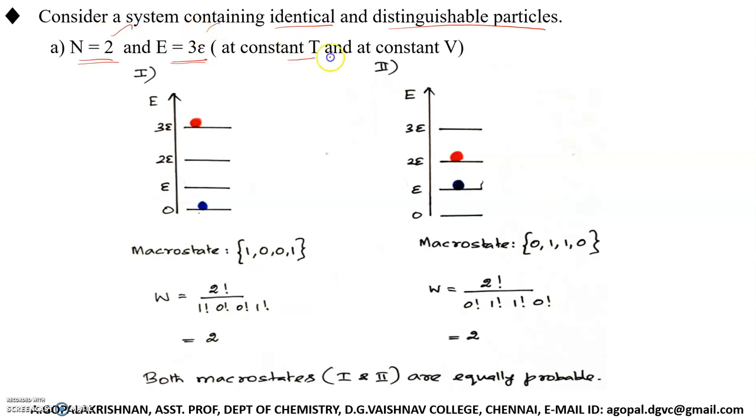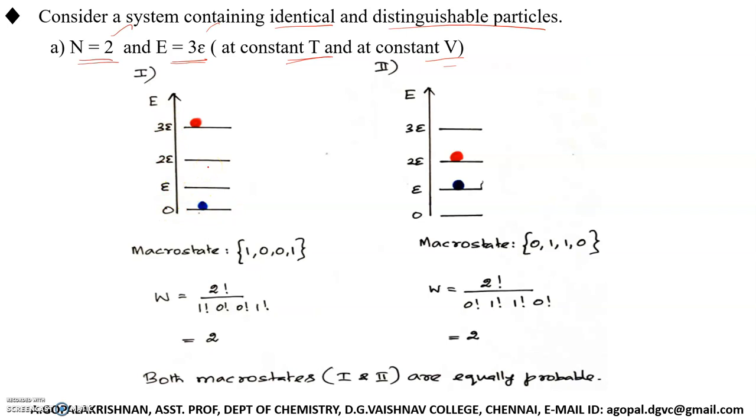Here temperature is constant and volume is constant. Assume that for the particle, these are the quantized energy levels possible: the ground level energy is 0, then the next levels E, 2E, 3E. These are all energy values corresponding to the quantized energy levels.